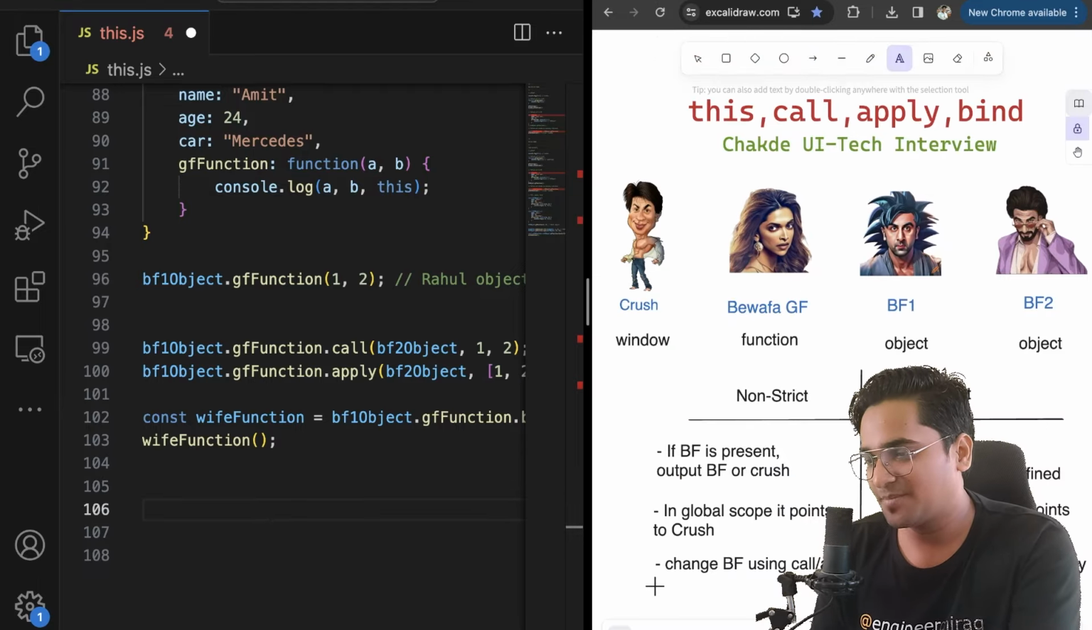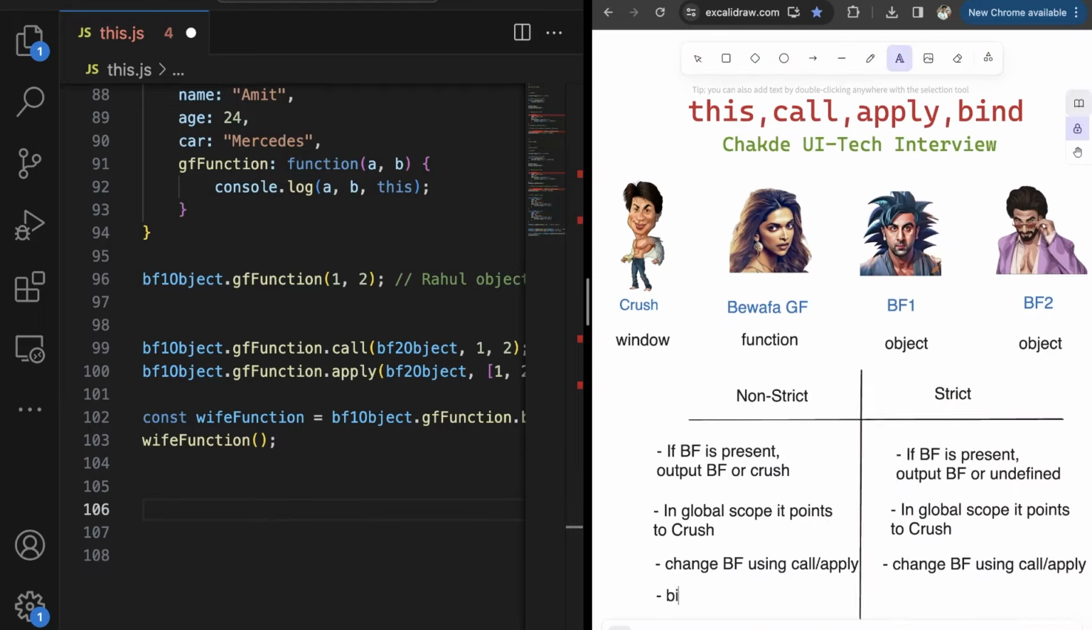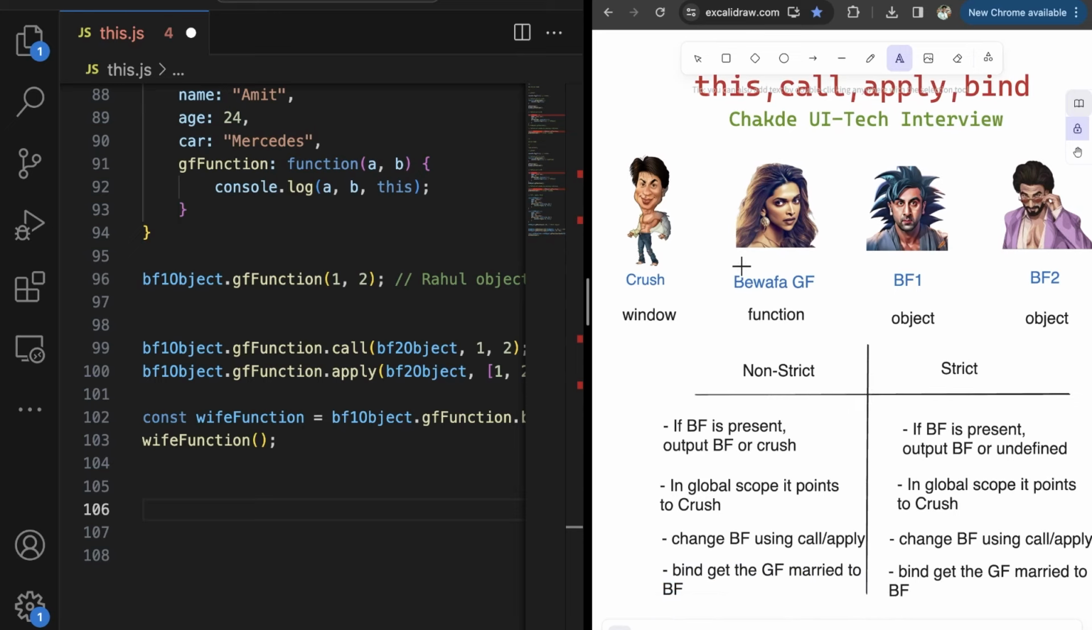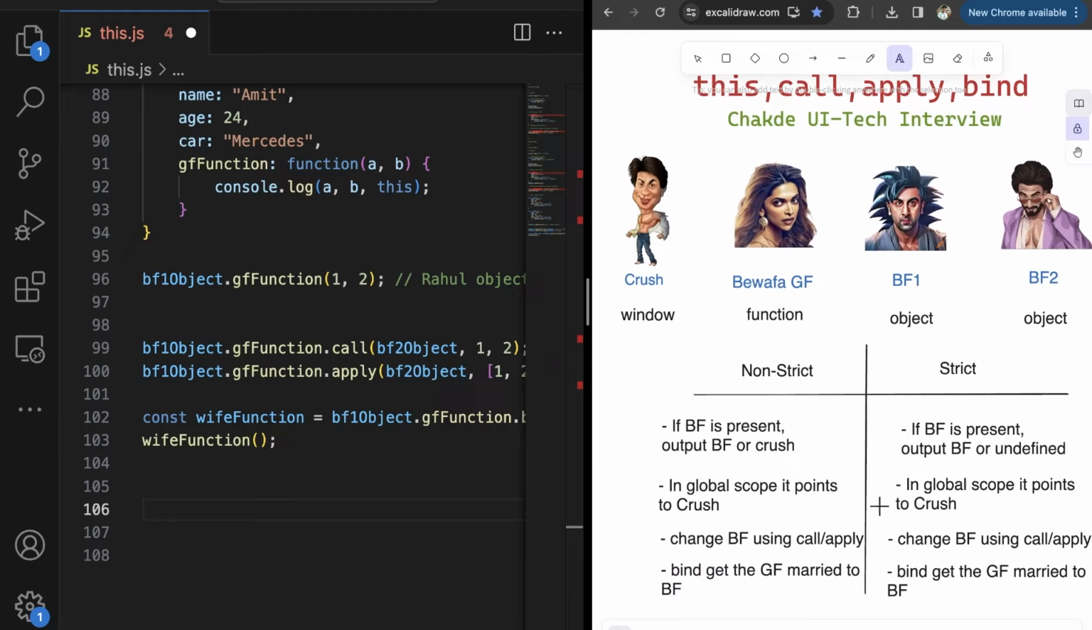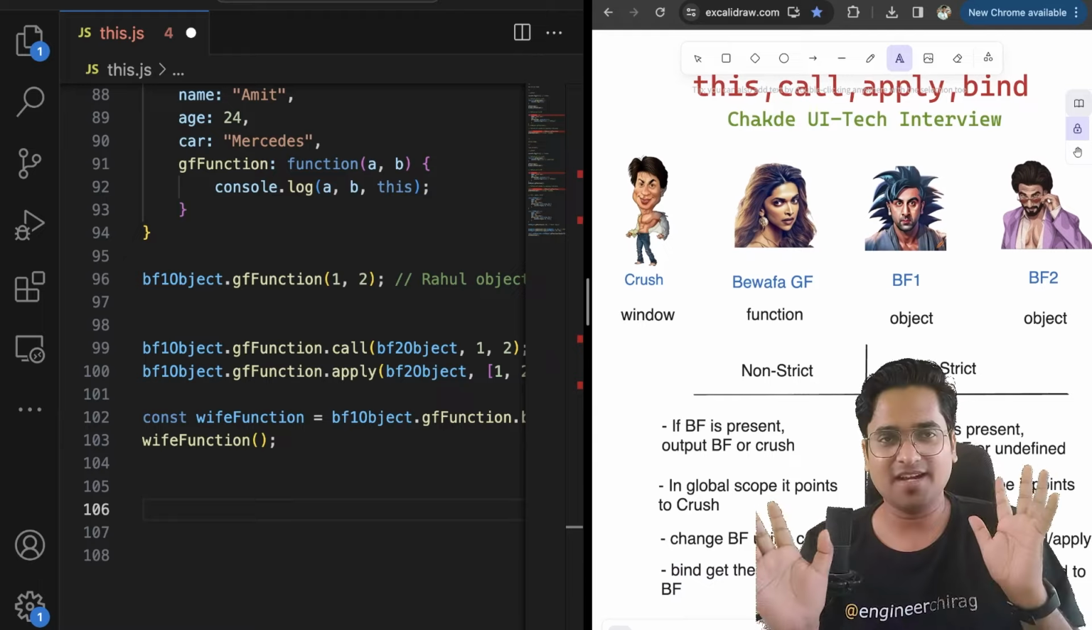So I can simply say bind, get the GF married, you can say GF to BF. So in both cases, it does the same thing, nothing changes. Both actually work in the same fashion. It helps you to get married to your BF. So GF, BF married, happy life.